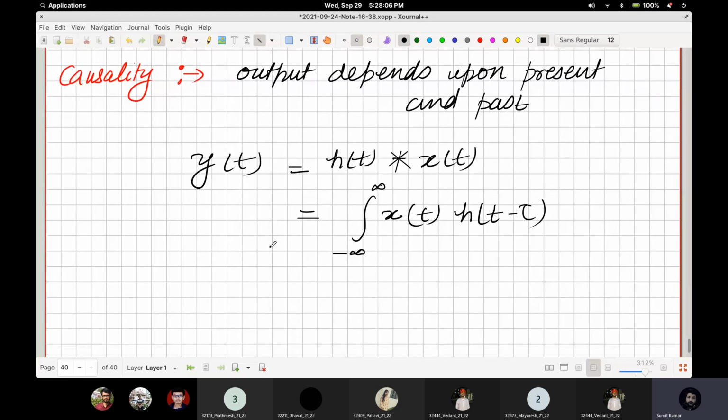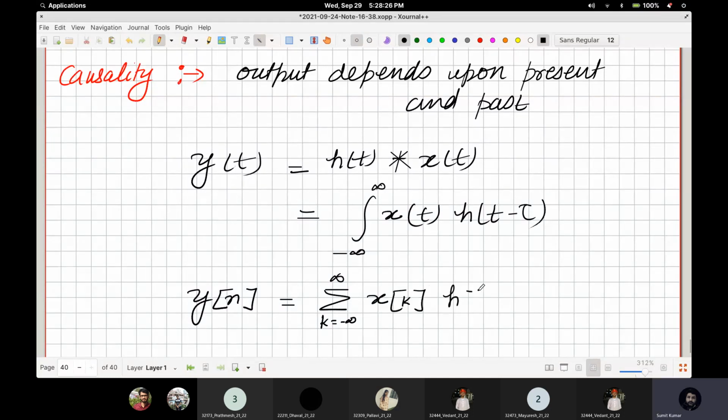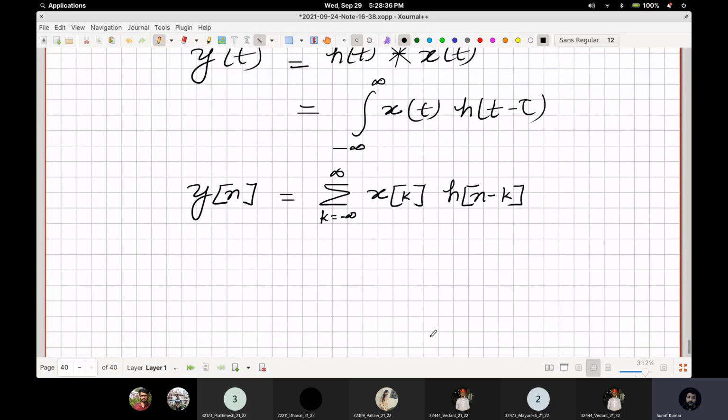It's much easier to see this in discrete time, so I will do that. The output y[n] will be written in the same manner: the sum for k equal to minus infinity to infinity of x[k] h[n minus k]. This is the convolution sum.